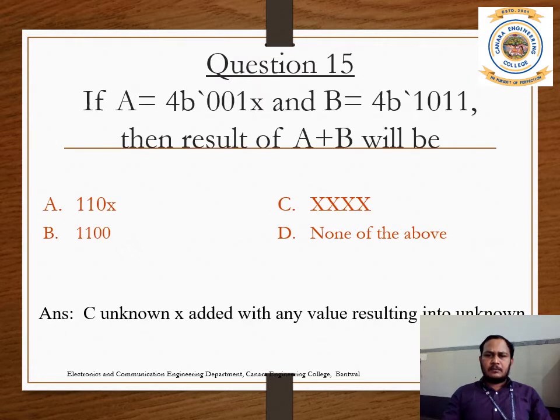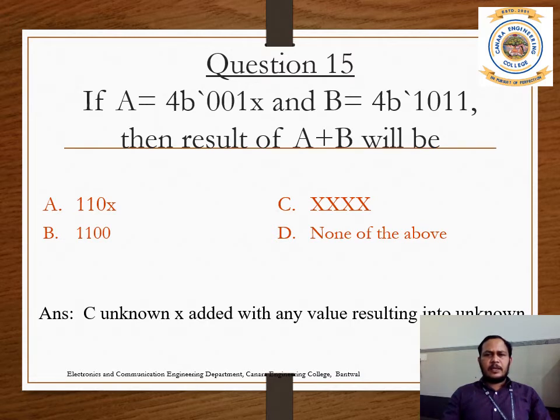Number 15. If A is 4'b001X and B is 4'b1011. Here an unknown value X is given for A and a known value is given for B, and the answers are: A is 110X, B is 1100, C is XXX, and none of the above.